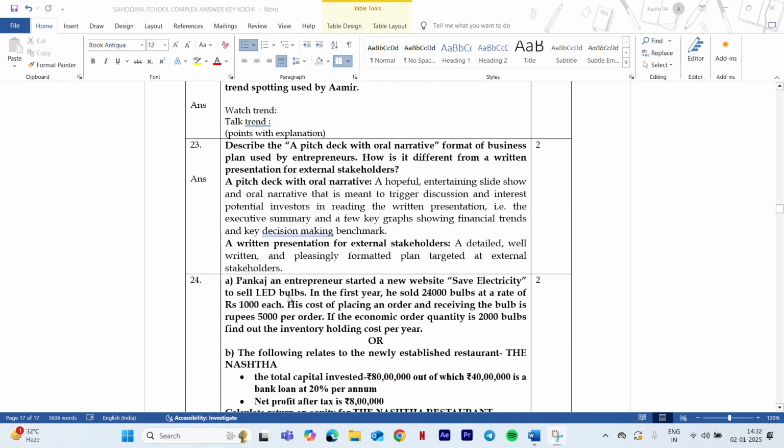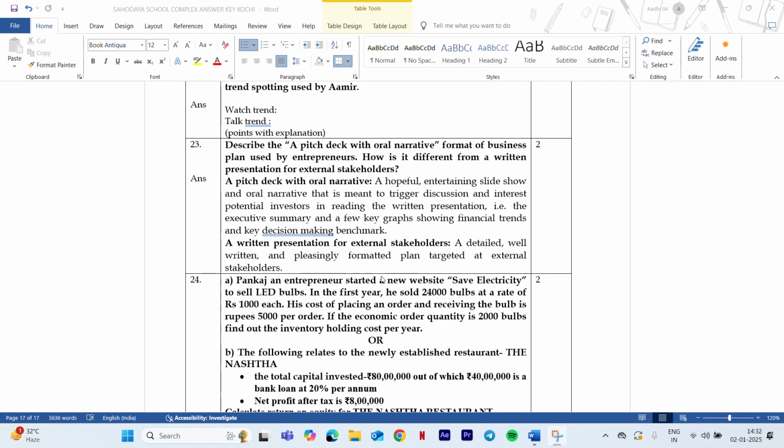Now moving on to the 23rd question: describe pitch deck with oral narrative format of business plan used by entrepreneurs. How is it different from written presentation for external stakeholders? Here they have only written the definition of pitch deck with oral narratives and external stakeholders from the textbook itself.